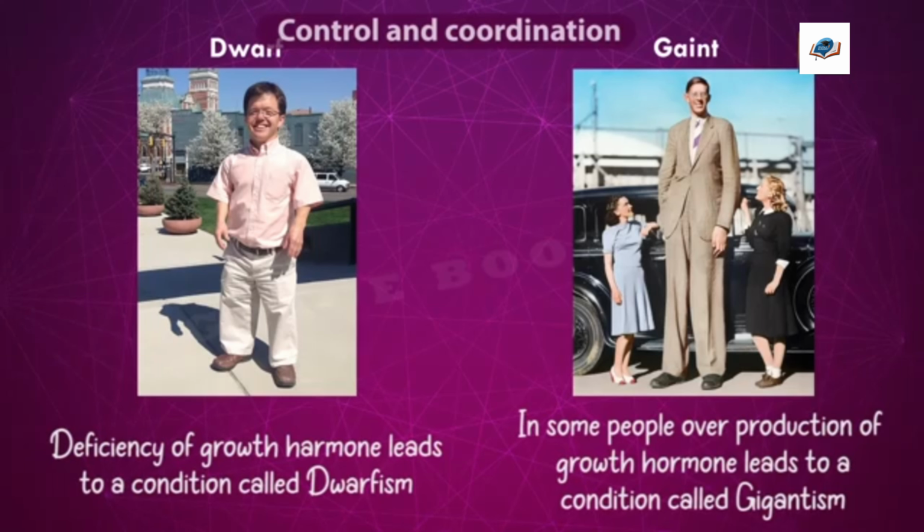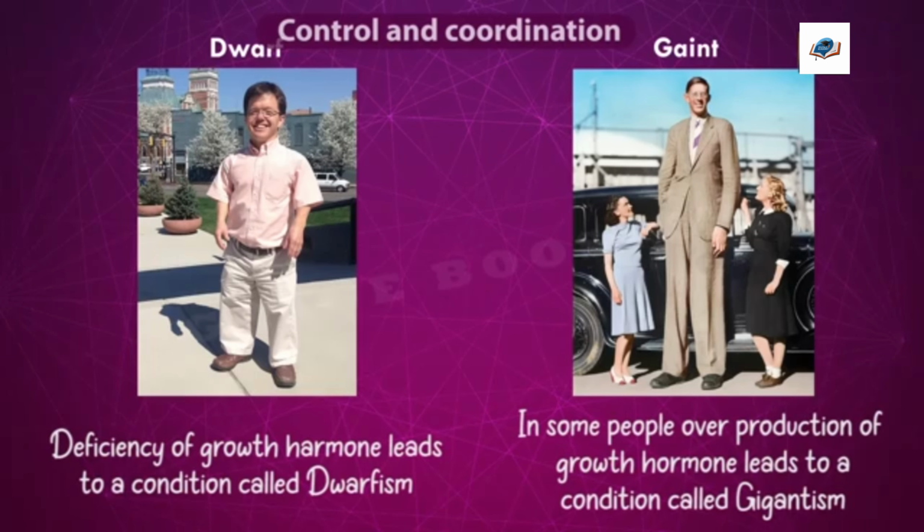up to some 6 feet or 6 point some inches. But some people may grow beyond that, 7 feet, more than that. It's all because of overproduction of growth hormone. This condition is called gigantism. So low production of growth hormone, dwarfism; overproduction of growth hormone, gigantism.